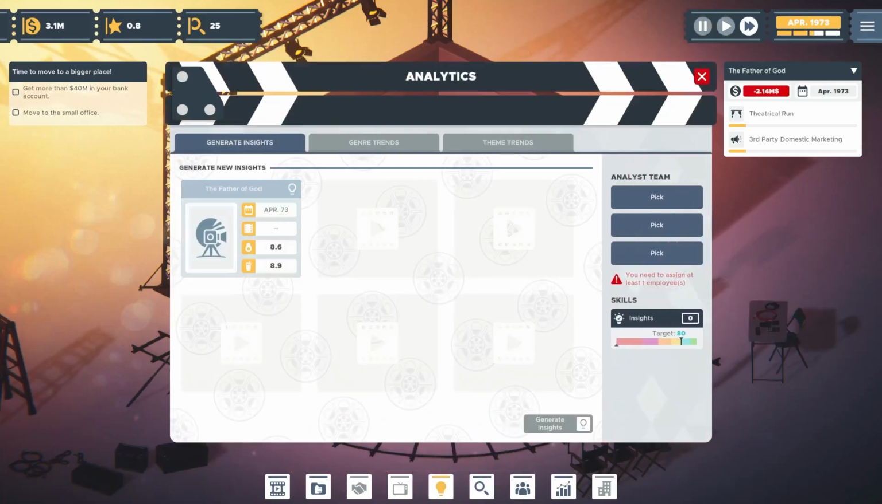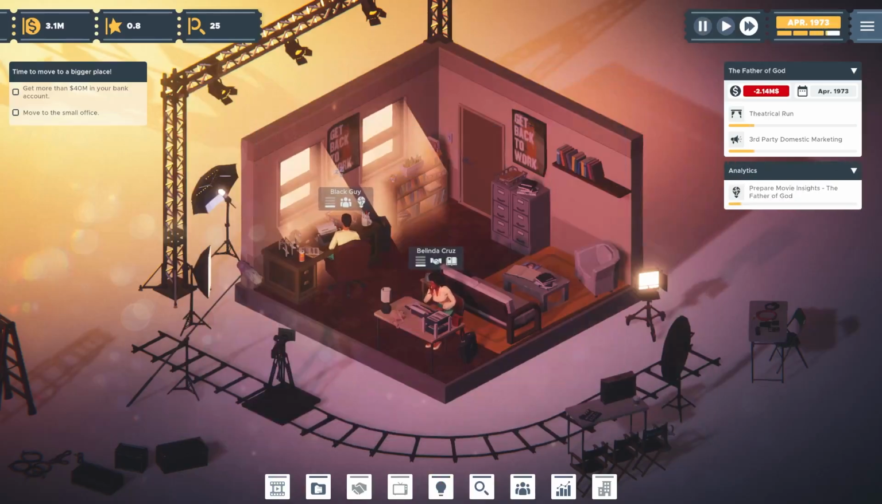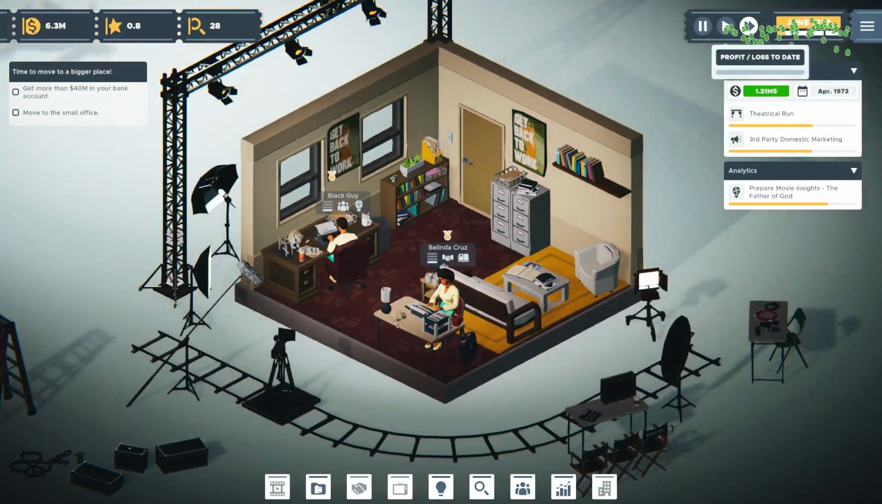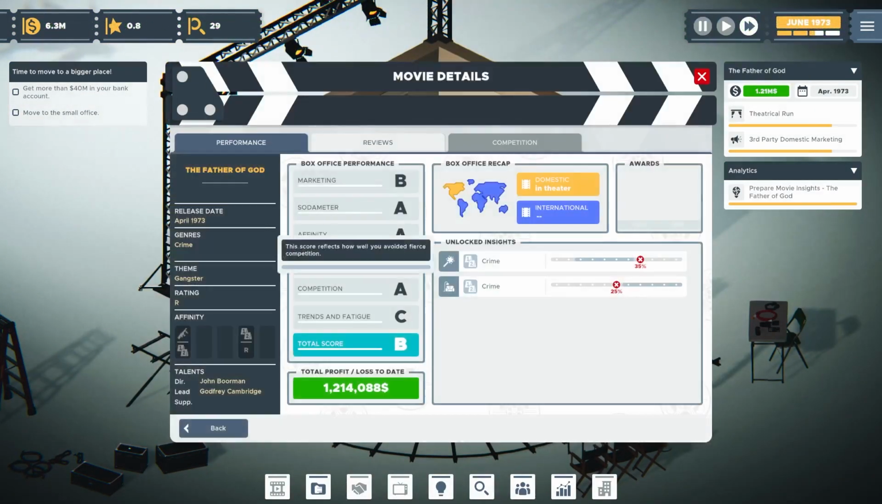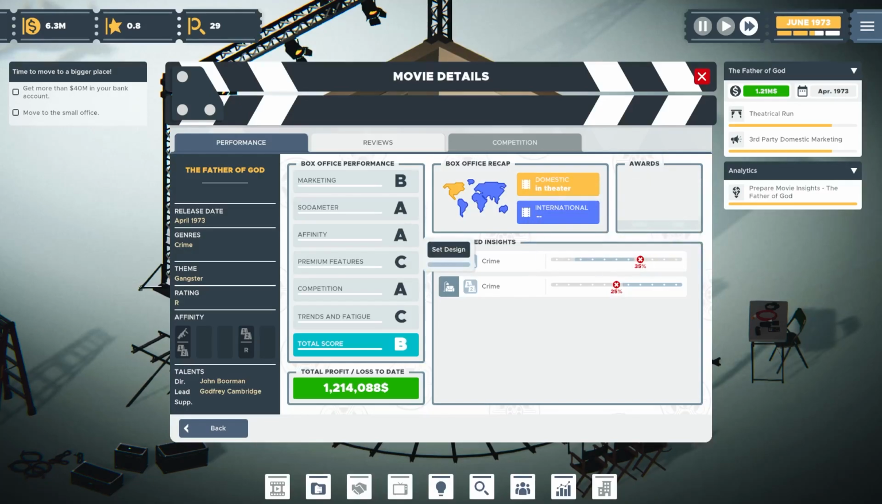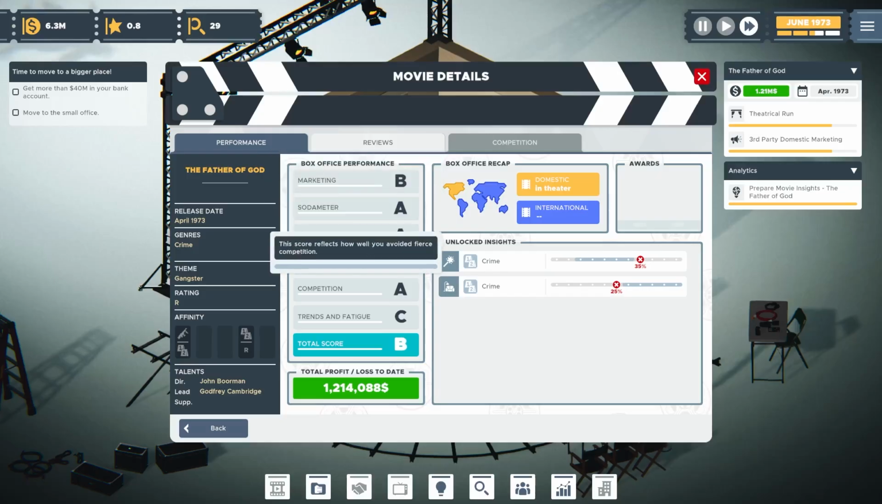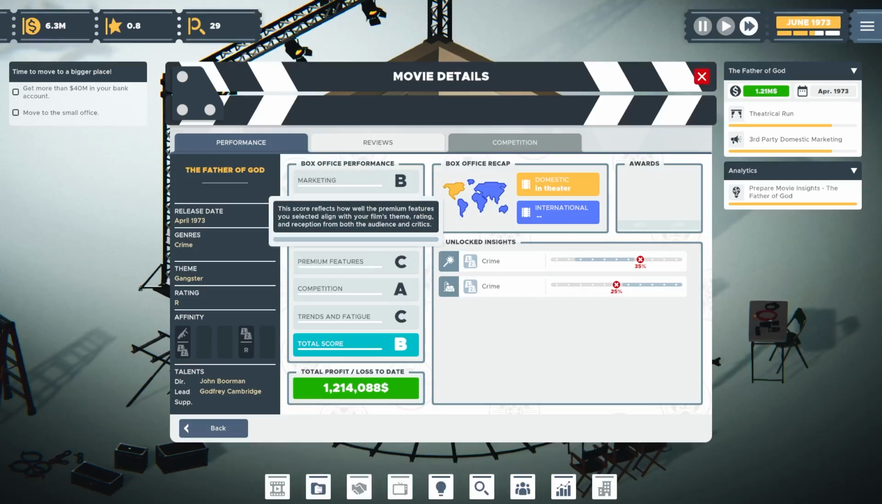So we're going to go to analytics. We're going to click on Father of God, and we're immediately going to have Black Guy generate some insights for that. We want to know what made this work. Ooh, immediately, profit of 400, 1.1. Look at that. Okay, so actually, we went too high on special effects and too low on set design. That's good to know. Again, you see it worked out as a B. We got a C on premium features. Remember, before we were kind of averaging around a D. B with marketing, A with affinity, C with the premium features, so we know we can add more later on.